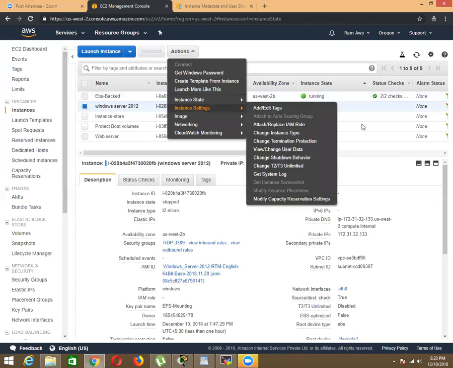Click on Actions, and then we have Change instance type.